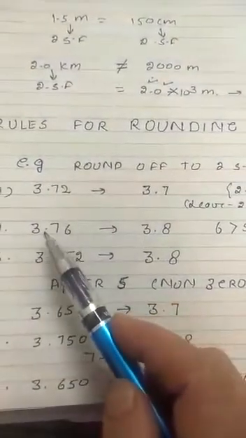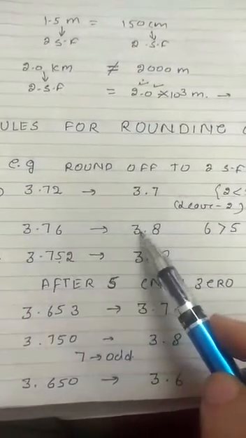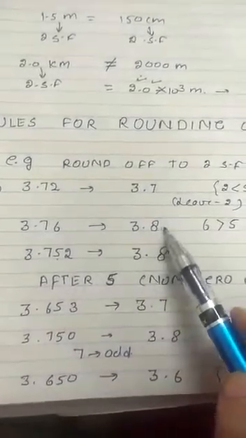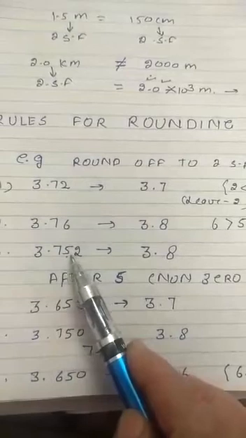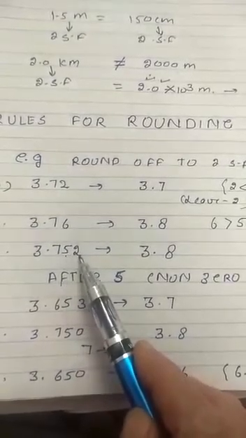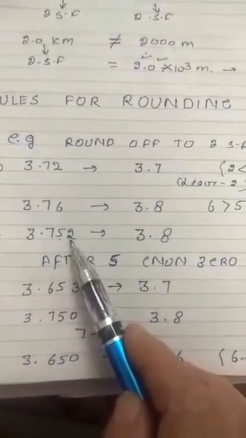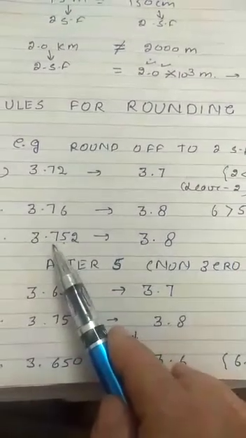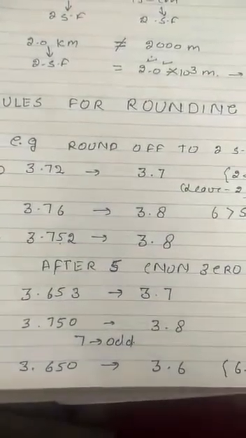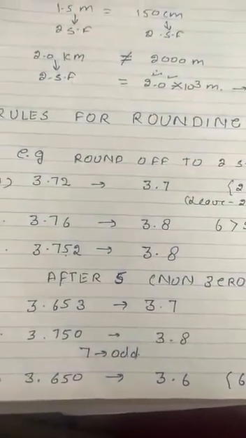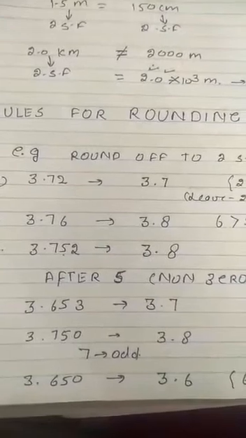But if there is value 3.76 and again we have to round off to the two significant figures, it will be 3.8. That you already know. But if 3.752 we have to round off to the two significant figures, means we have to remove these two digits, and this digit is 5. But after 5 there is a non-zero digit, then we will add 1 to this number, so it will be 3.8. Means the 3.752 can be written as 3.8. But if the value is 3.653, again it will be 3.7.